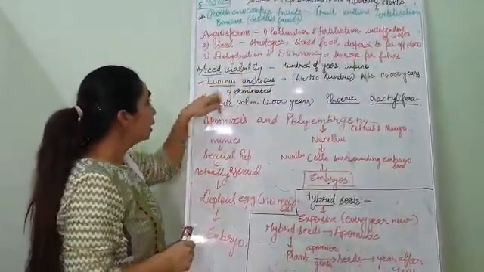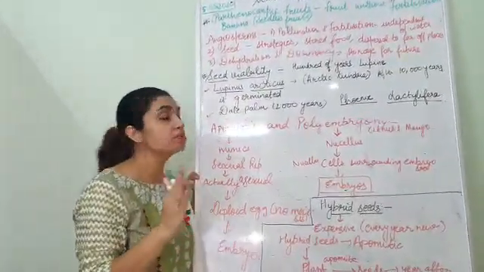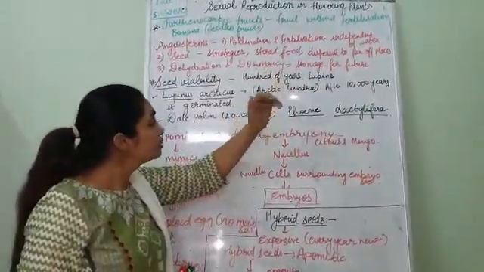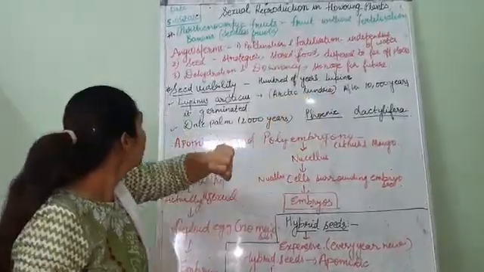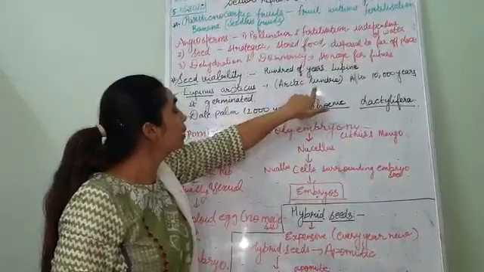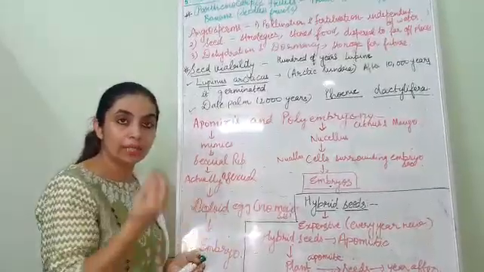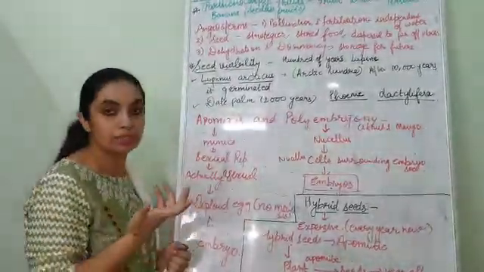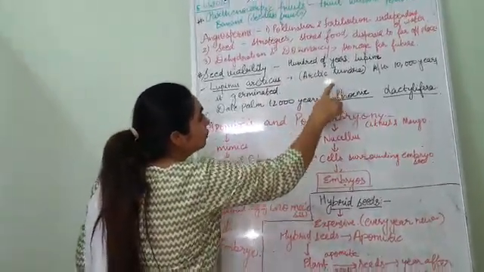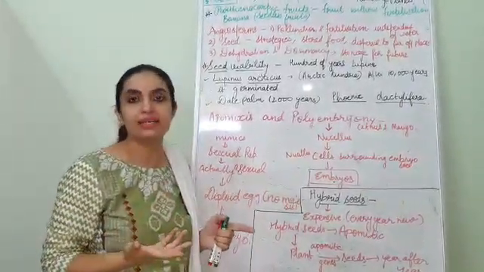Seed viability. Till how long can a seed remain alive? It varies from species to species. Like we have found hundreds of years old seed, lupin. It is Lupinus arcticus, found in the Arctic tundra. This seed was excavated. Excavation means when you dig and take something out, as also at archaeological sites. Similarly, the seeds were taken out from the Arctic tundra, and after 10,000 years they germinated. That is no less than a miracle.